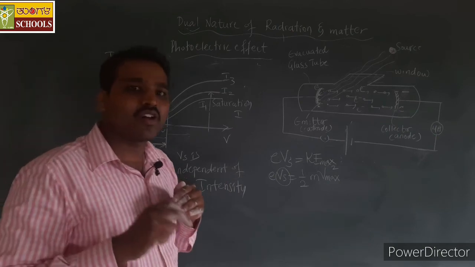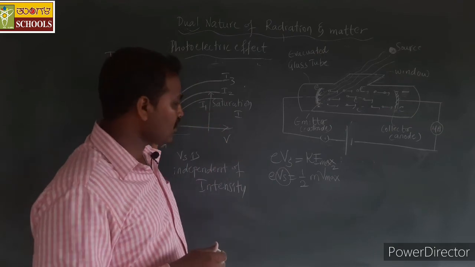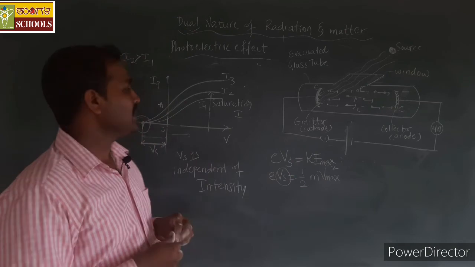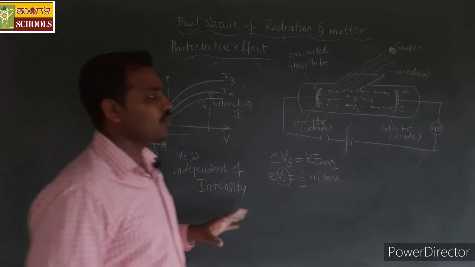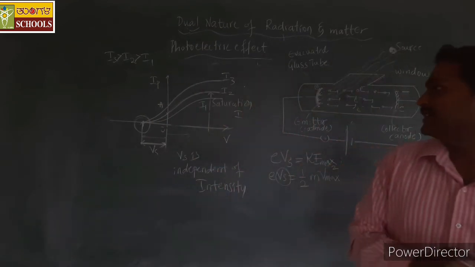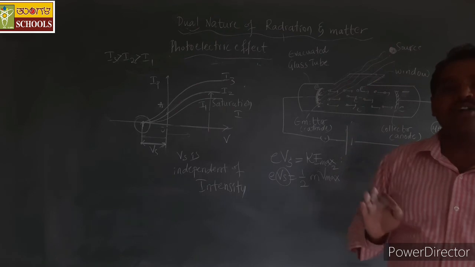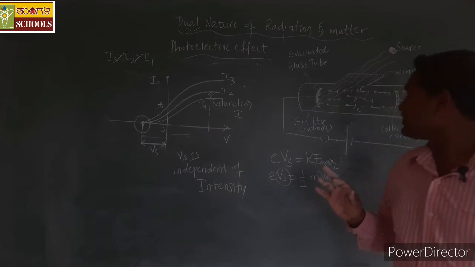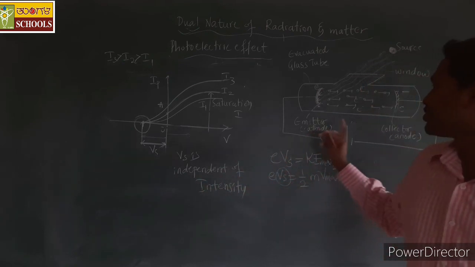Intensity is just the number of light radiations. It will increase the current, but it has nothing to do with the stopping potential or the kinetic energy of the electrons. So by all these things we have two conclusions here: the electrons do not have the same value of kinetic energy, and the intensity has nothing to do with the stopping potential.